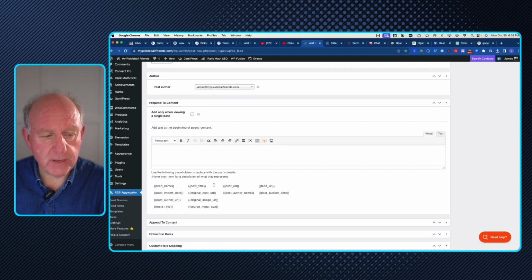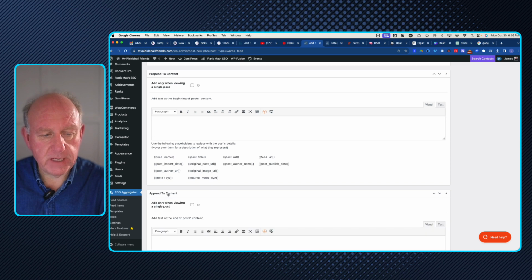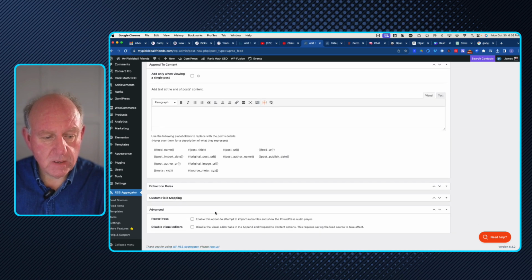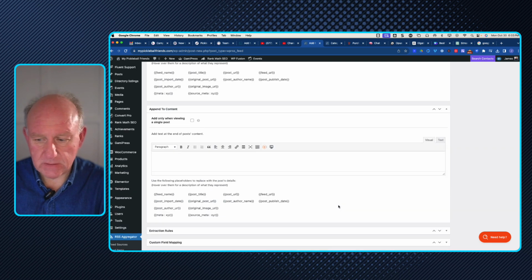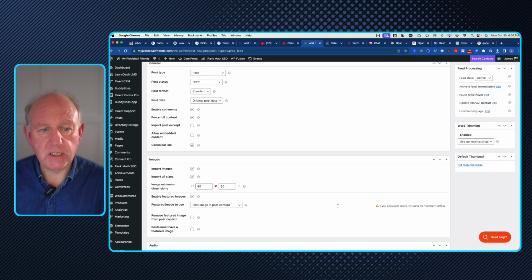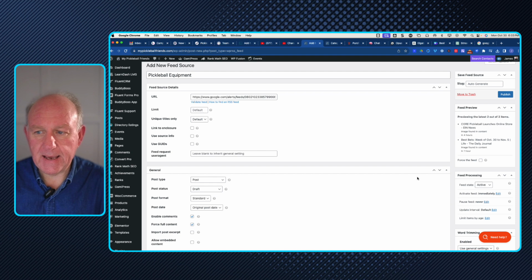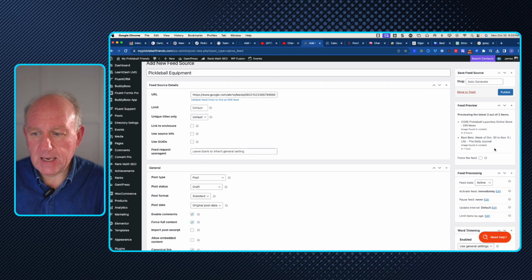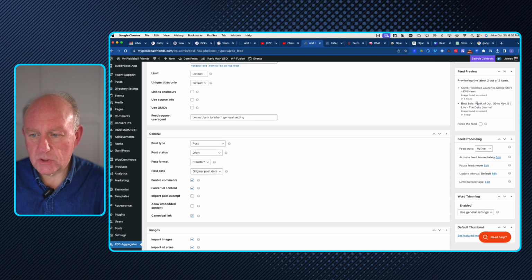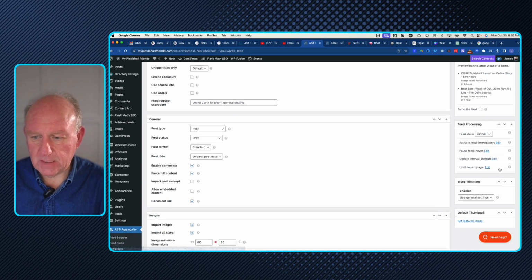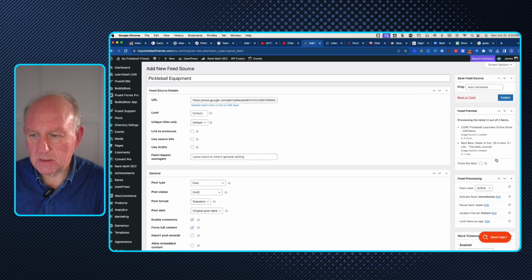Here's where we can prepend the content, add some information to the beginning and the end of it, over and above it, extraction rules, custom mapping, a whole bunch of stuff that's there. In my case, I'm just going to use this to start. We're going to keep it as a draft, and you can see we've got 2 of them here. Is it active? Yes. Immediately pause feed. Let's go and see what happens when we publish it.